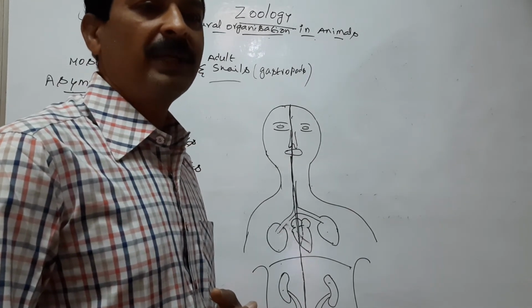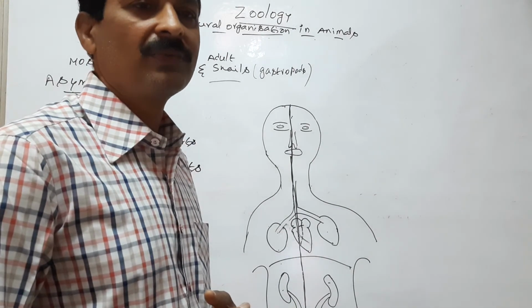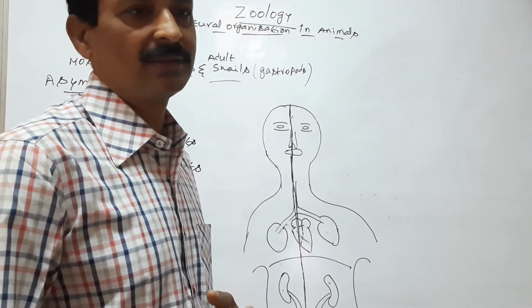Basically, symmetry in animals is of two kinds.